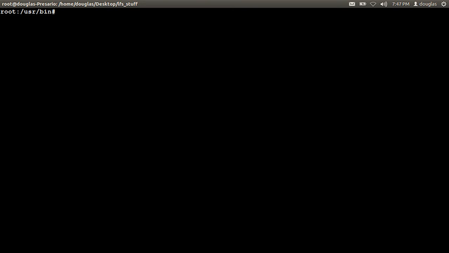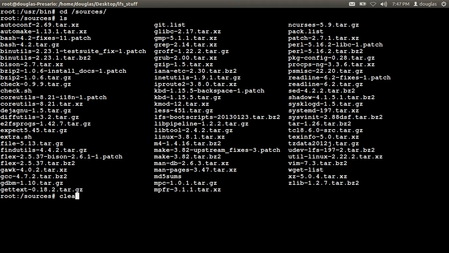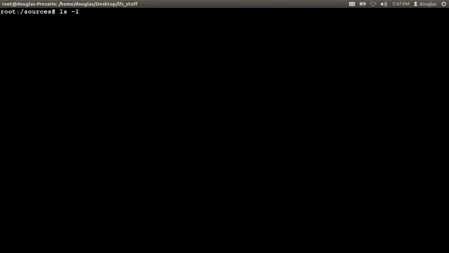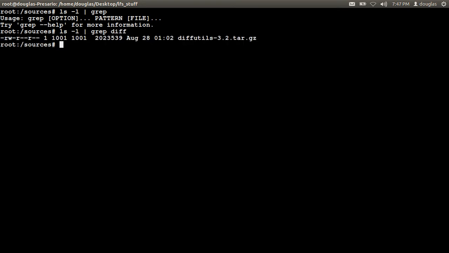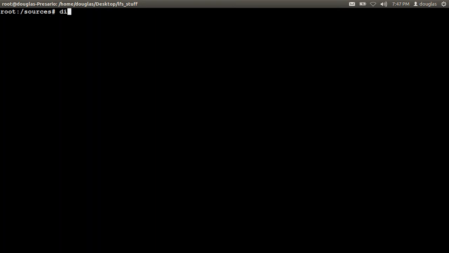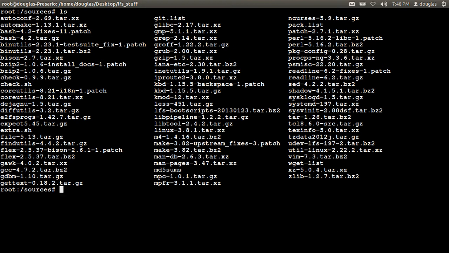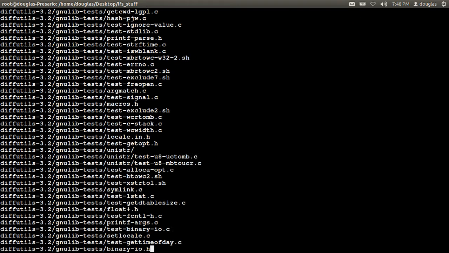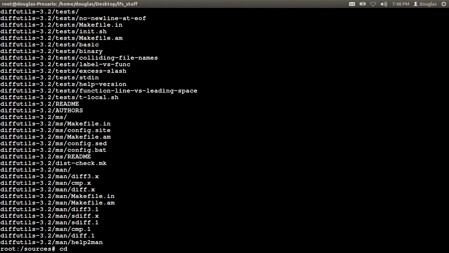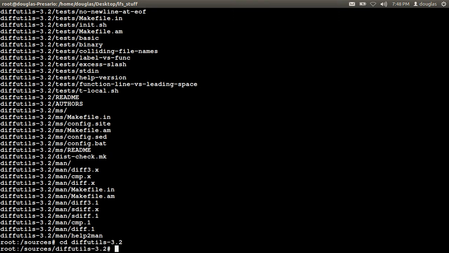Okay, something must have happened. So let's go up to sources, clear. Let's grep. I don't think I'll be able to grep though. Now I can grep. Nice. Grep diff. Weird diff. Command not found. Let's tar xvf diff again. Diff utils. cd into diff utils.